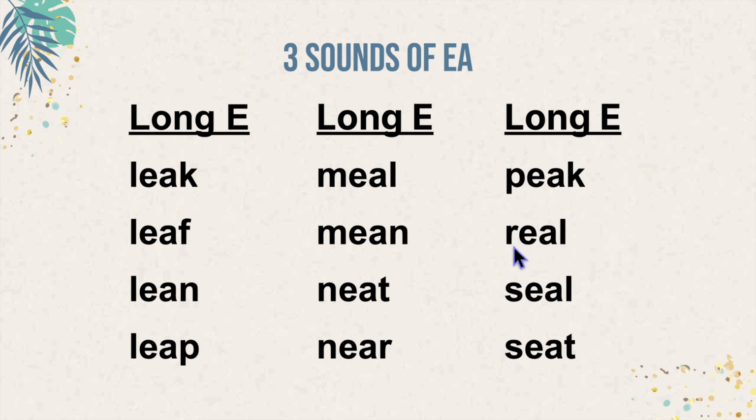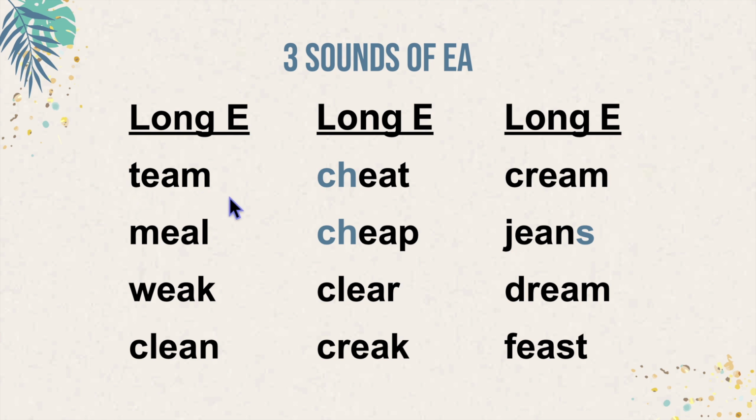Eek, peak, real, seal, seat, team, meal, weak. This word weak means not strong. Lean, clean. CH uses ch most of the time. Eat, cheat. Cheap. Clear. Creek. Cream.